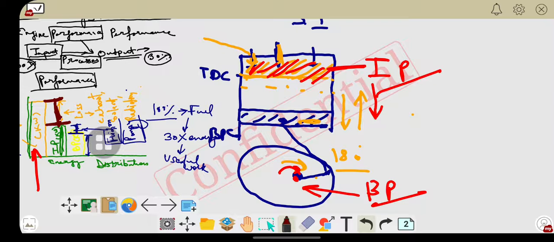This amount of heat energy developed inside is very important if it is utilized in a proper manner. But after the expansion stroke, when the exhaust stroke takes place, the maximum amount of heat is released out from the exhaust valve. So that is considered one of the losses, because it is not utilized.